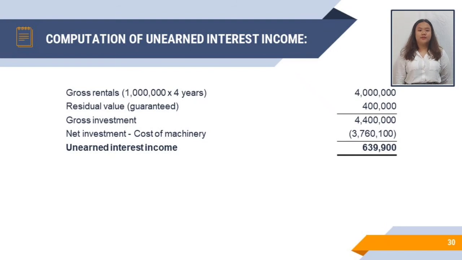To compute the unearned interest income, we need to add the residual value guaranteed 400,000 to the gross rentals of 4 million, which is equal to 4,400,000 pesos. Then we need to less the net investment or the cost of machinery, 3,760,100 pesos, and we will get the unearned interest income of 639,900 pesos.